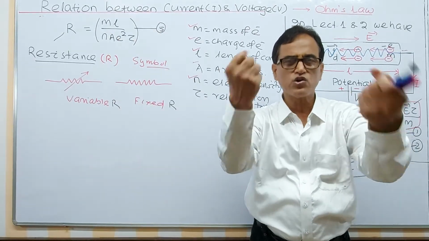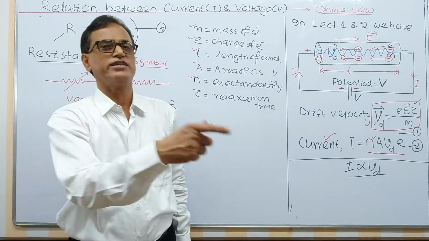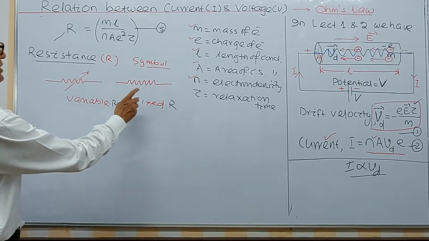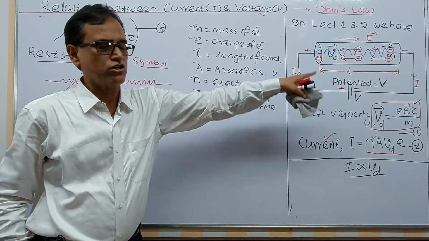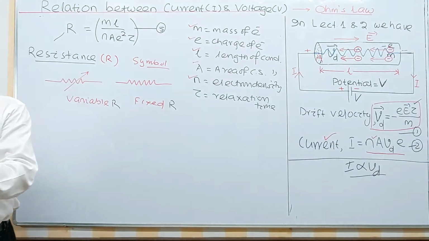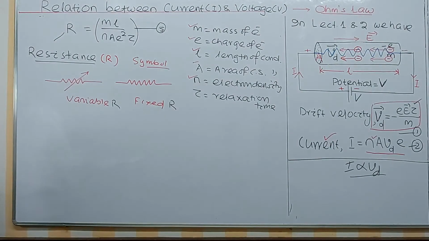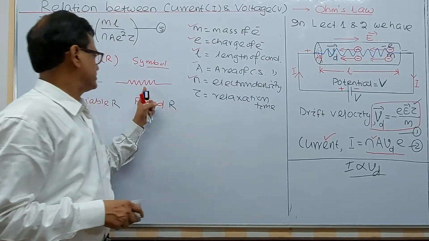So it is uncontrolled. Whenever there is a control, we can have an effect. Whenever there is resistance, we can have an effect. So that's why we can say this is a fixed resistor, this is a variable resistor. Now onwards, any conductor can be represented by the symbol of this resistance.